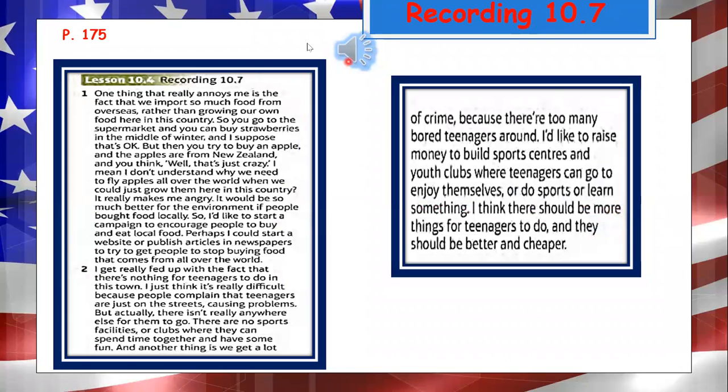In the next part, we are going to listen to a conversation on page 175, but my recommendation is to watch the page and I will play the audio.